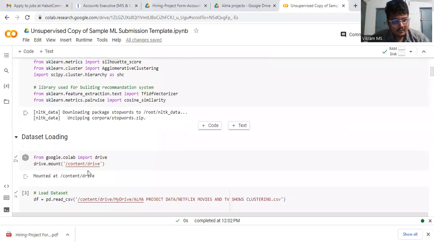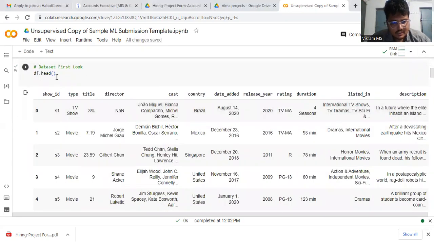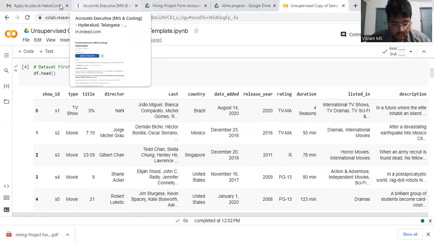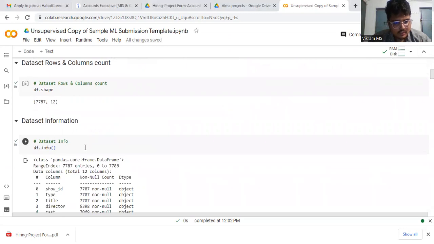First, we connected our Google Drive and set our file path in Google Drive. First, we display the dataset header using df.head, as shown in the figures. Show ID, title, type, director, cast, and so on. Then the dataset rows and columns with df.shape, as shown in the figure.